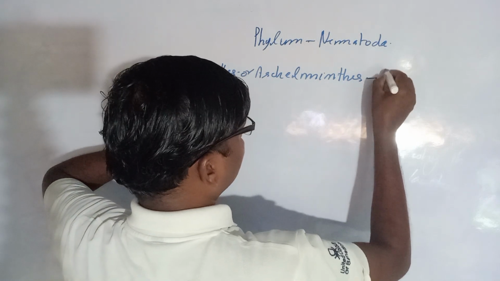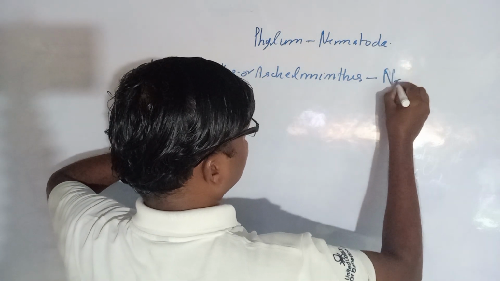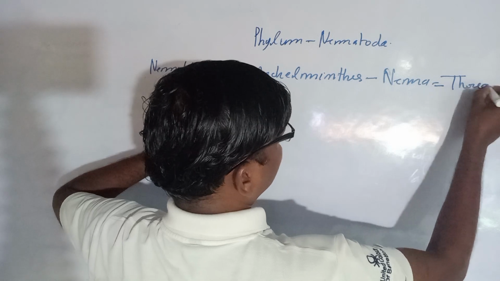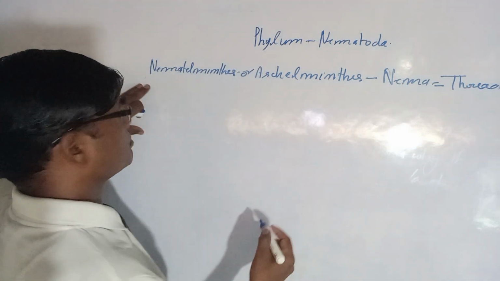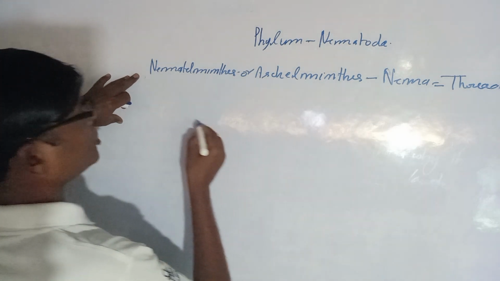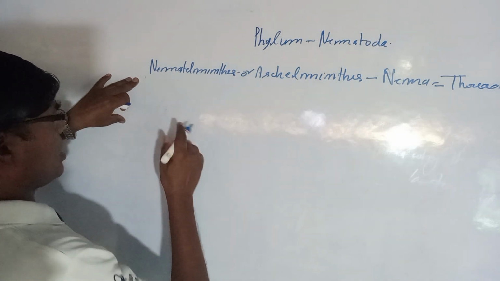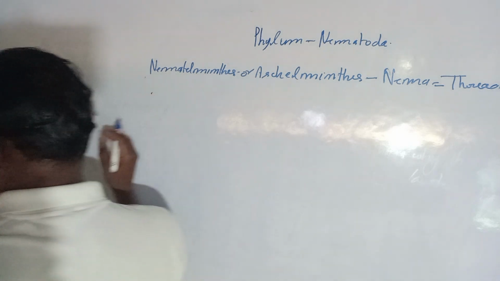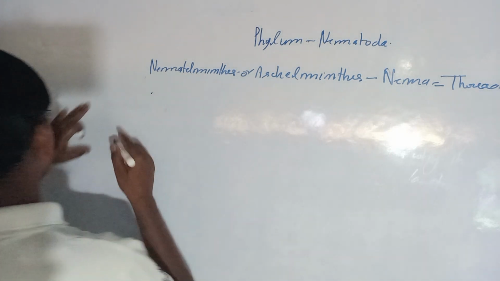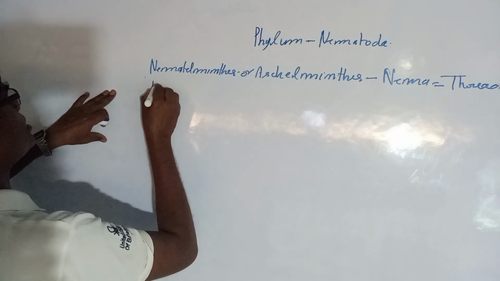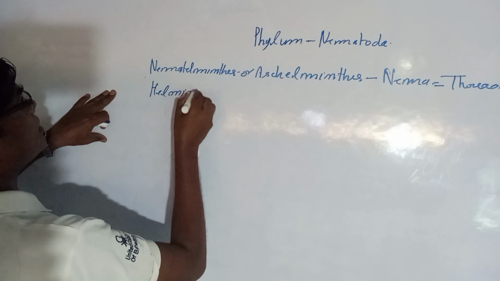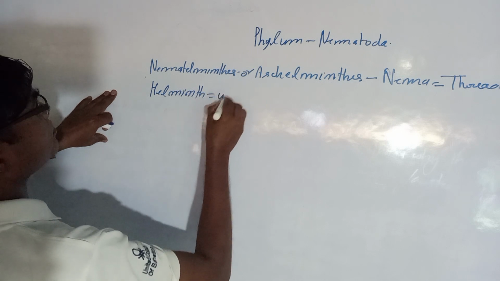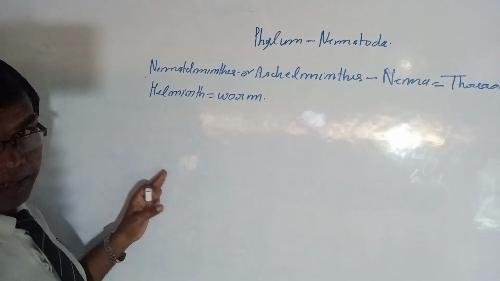Nema means thread, and helminth means worm.